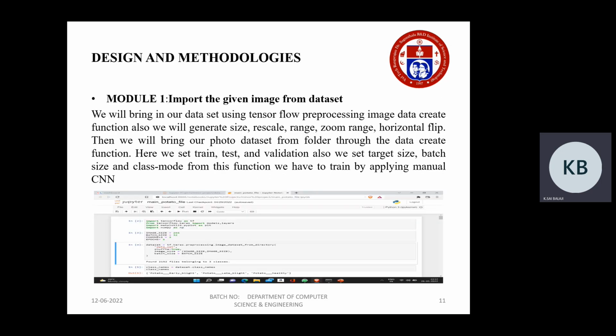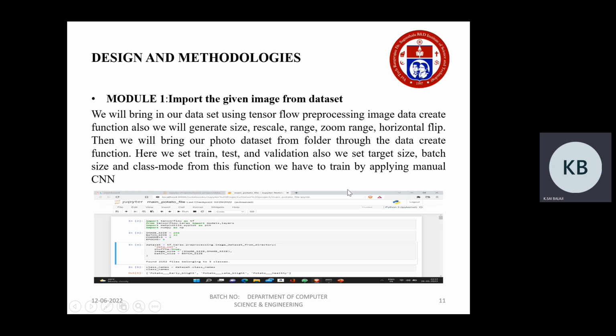And the design and methodologies. Our project includes 4 modules, where module 1 is the importing of the image from the dataset. We'll bring in our dataset using the TensorFlow preprocessing ImageDataGenerator function. We'll set the size, rescale, zoom range, and horizontal flip. Then we'll bring our photo dataset from the folder through the data generator function. Here we set train, test, and validation.